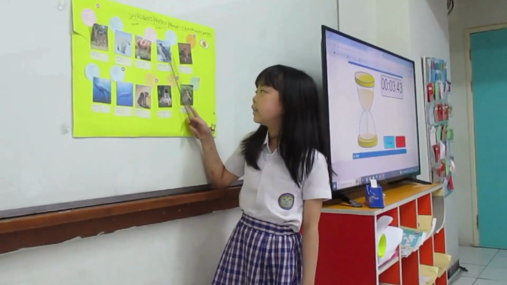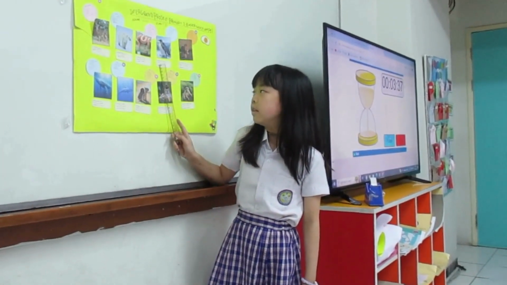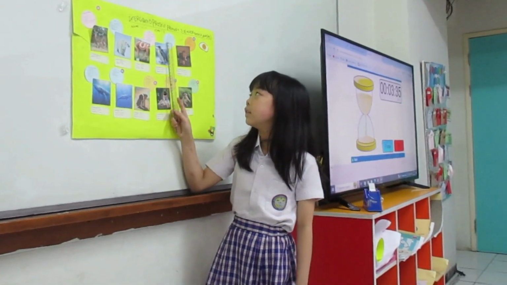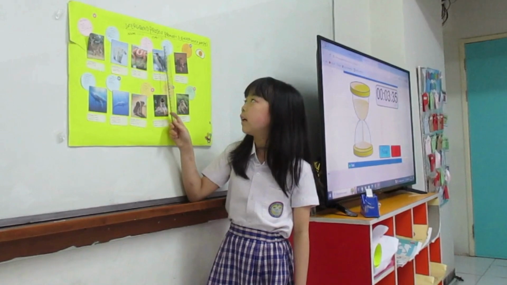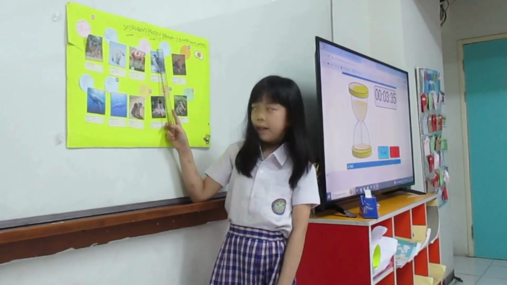Next is penguin. The habitat is Arctic. The season is winter and the weather is snowy. Sport activities are ice climbing, ice surfing, ice diving, ski biking, and bobsledding.